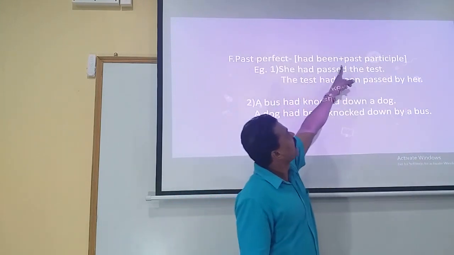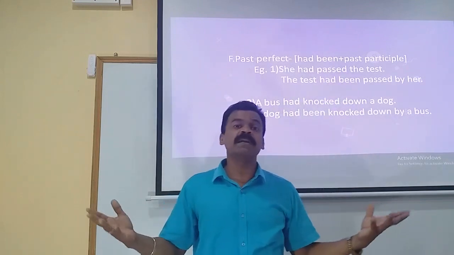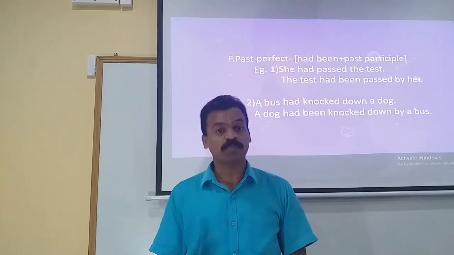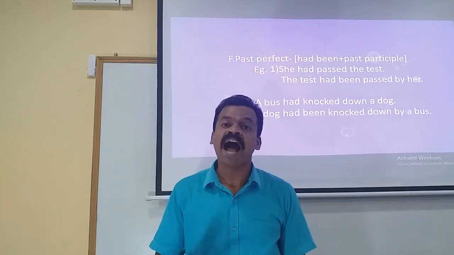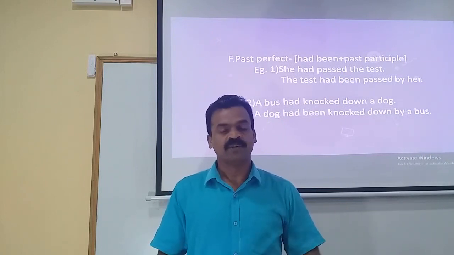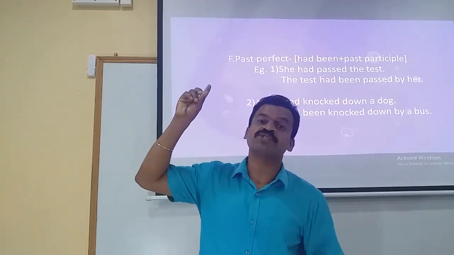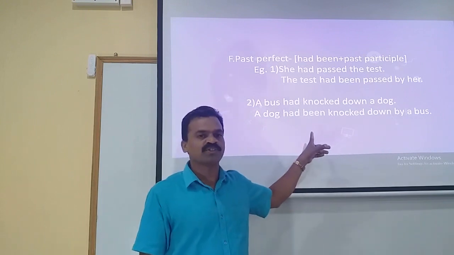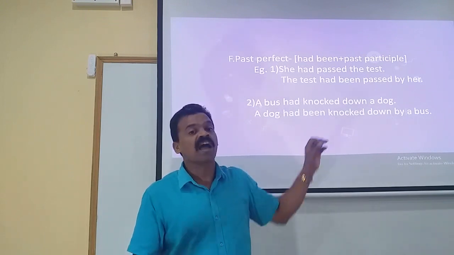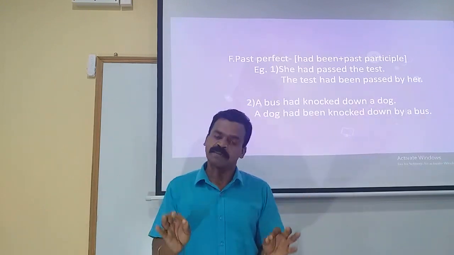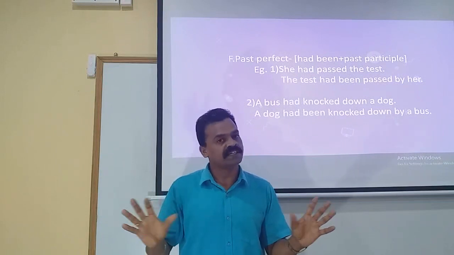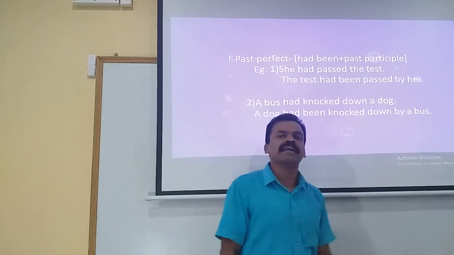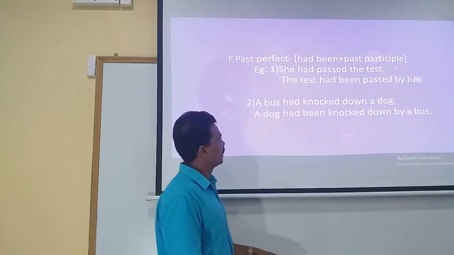And the rule is had been plus past participle. Whether the subject is in its singular form or in its plural form, we have only had in perfect tense. No choice, as we had the choice over there, has or have, in present perfect. Whereas we don't have any choice over here in the past perfect, had plus third form, even if the subject is in its singular form or in its plural form. So therefore, the test had been passed by her. Let us move on to the next example.